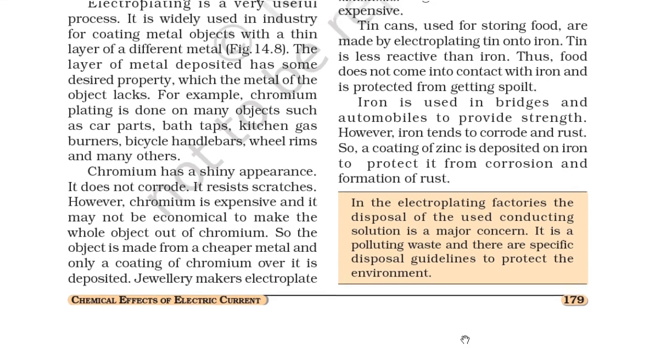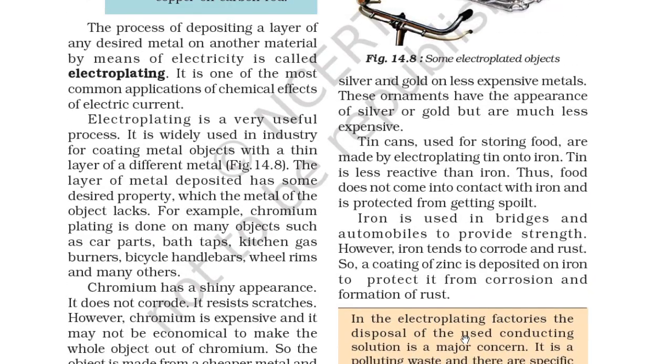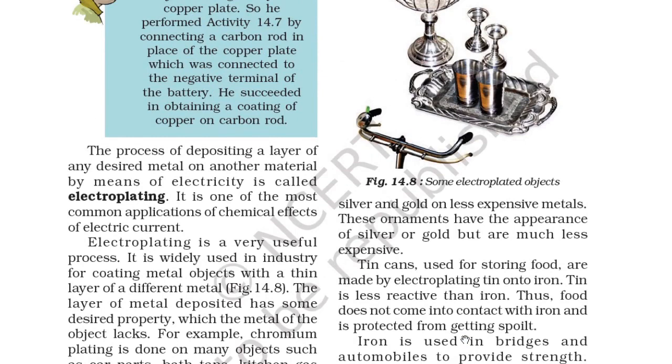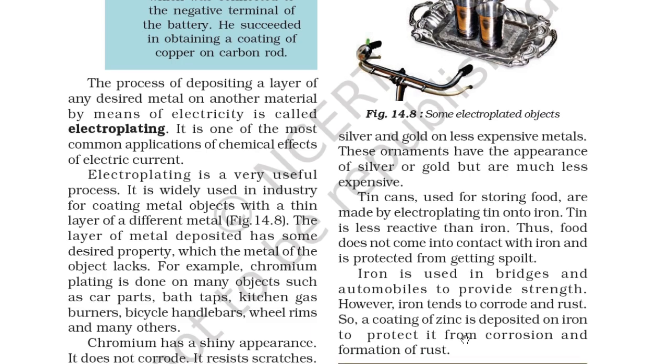Jewelry makers electroplate silver and gold on less expensive metal. These ornaments have the appearance of silver and gold but are much less expensive. Tin cans used for storing food are made by electroplating tin onto iron. Tin is less reactive than iron. Thus food does not come in contact with the iron and is protected from being spoiled.